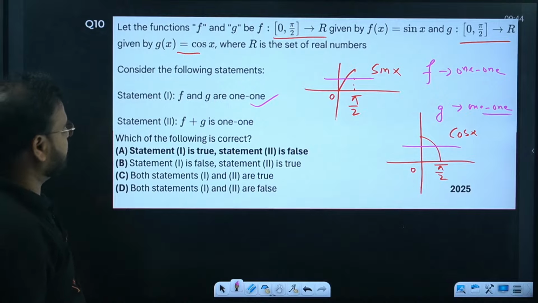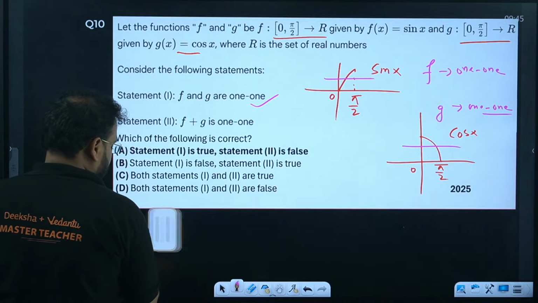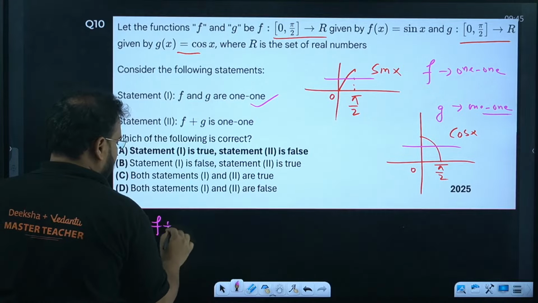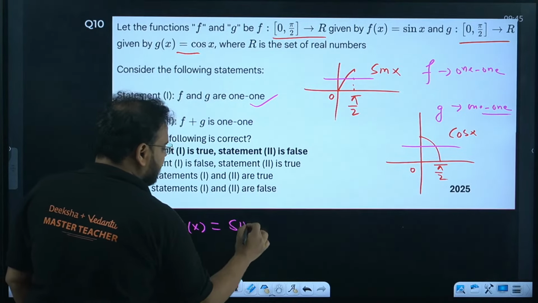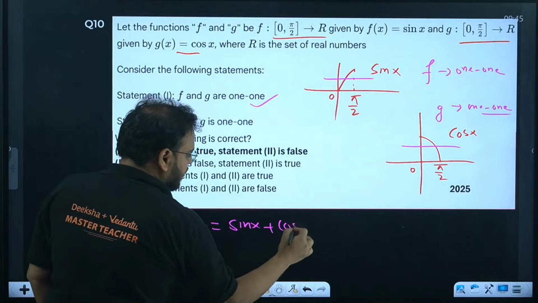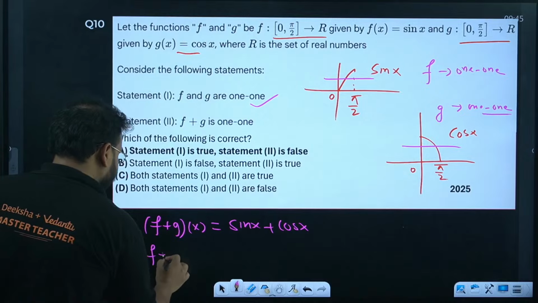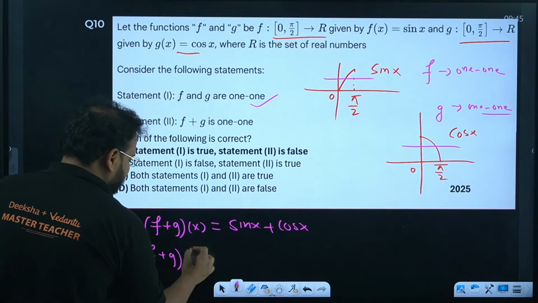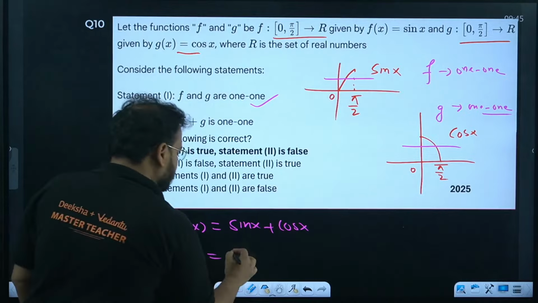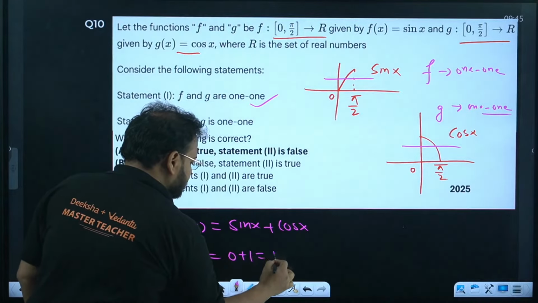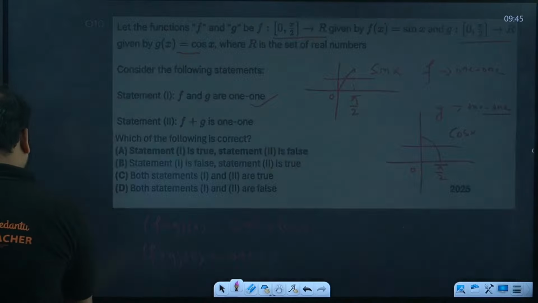Okay, f plus g. Let's write f plus g for the variable x. You'll have the function as sin x plus cos x. Let's find the value of f plus g at 0. Sin 0 is 0, sir, and cos 0 is 1. The value is coming as 1.